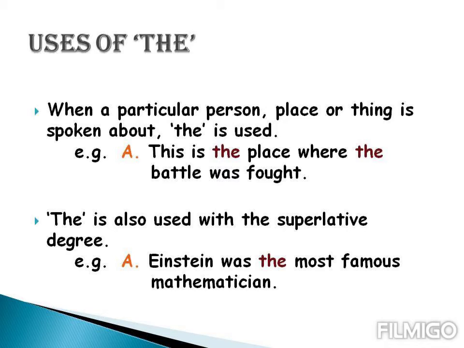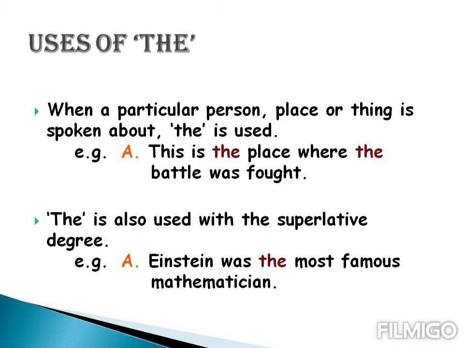Now we have the uses of the. The is a definite article. When a particular person, place or thing is spoken about, we use the. Let's have some example. This is the place where the battle was fought. We are talking about the particular place where the battle was fought.